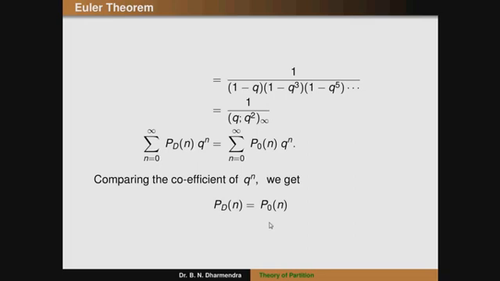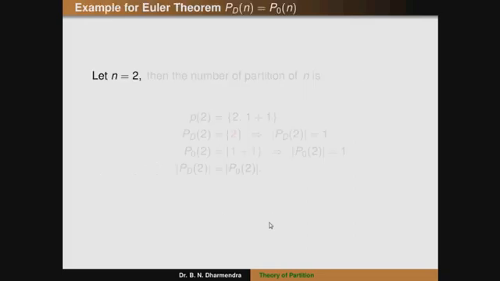Okay. So for example, I want to take an example of Euler's theorem. Let n be equal to 2. Taking the smaller number n equal to 2, the partitions of 2 are 2, and the next one, 1 plus 1. Each part must be distinct, meaning different. Here, 1 plus 1 is not distinct, since it is the same number repeated. So the distinct partition is only one term, that is 2.